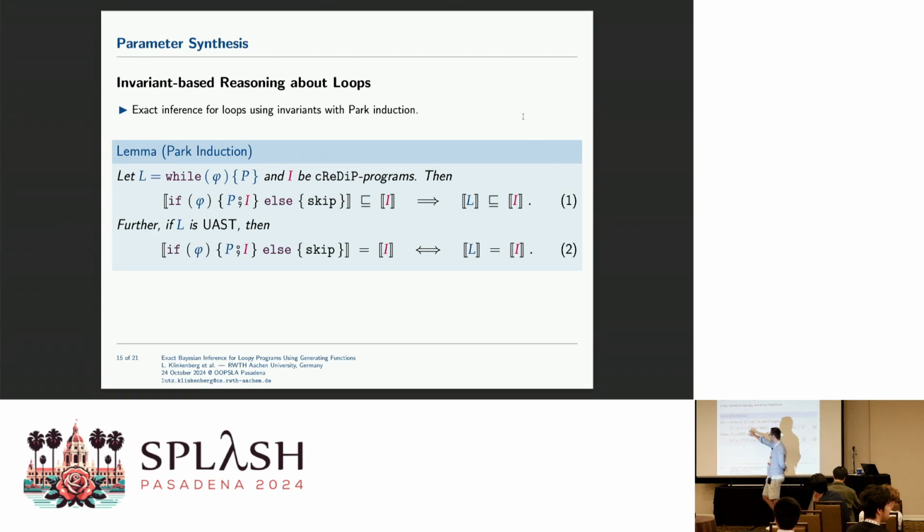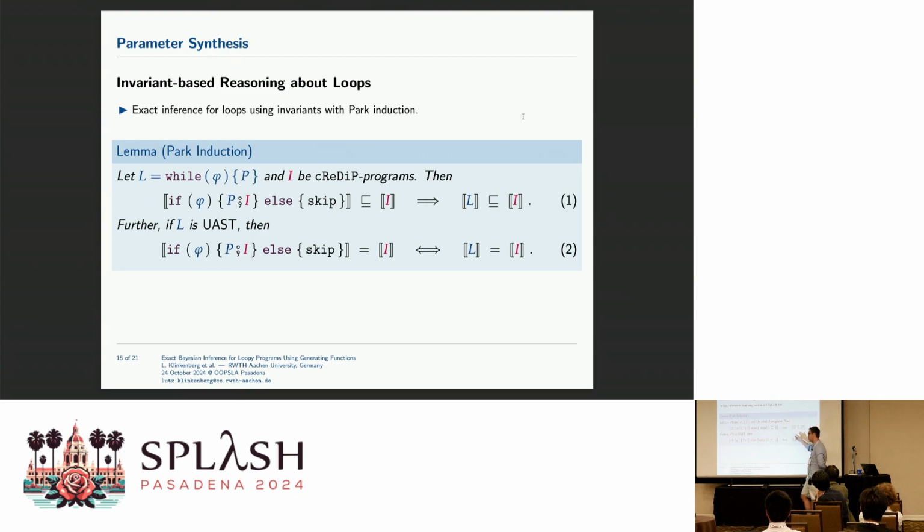So assume we have such a while loop with the loop guard phi and the program P. Then the following holds: if the semantics of one loop iteration applied to the invariant I is smaller than I itself, we know that I overapproximates the loop semantics. This is basically what Park's lemma states.